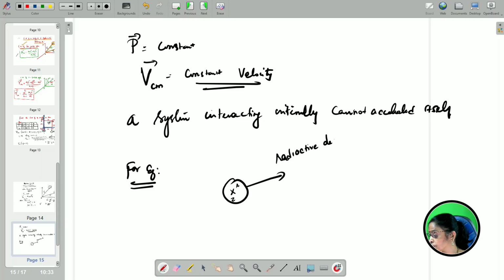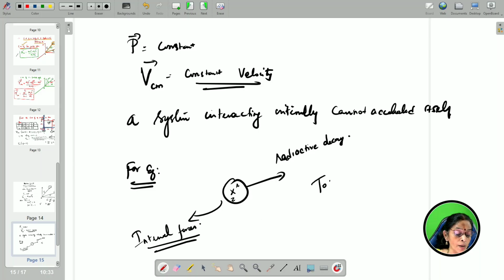This radioactive decay is only due to the internal forces. Since it is due to the internal forces, the total momentum remains constant.